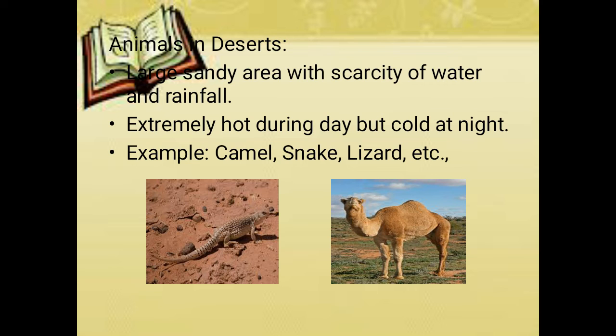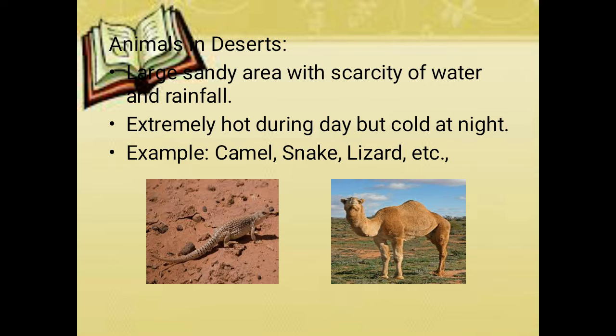How are the climatic conditions of the desert? It is hot during daytime and very cold during night time. So how do the animals get adapted to that climate? Also in the desert it is dry and the wind blows at high speed, so there will be dust. So how do the animals get adapted? The lizard will stay in its hole, in the burrow, during the daytime, and at night time only it will come out for searching the food, right?